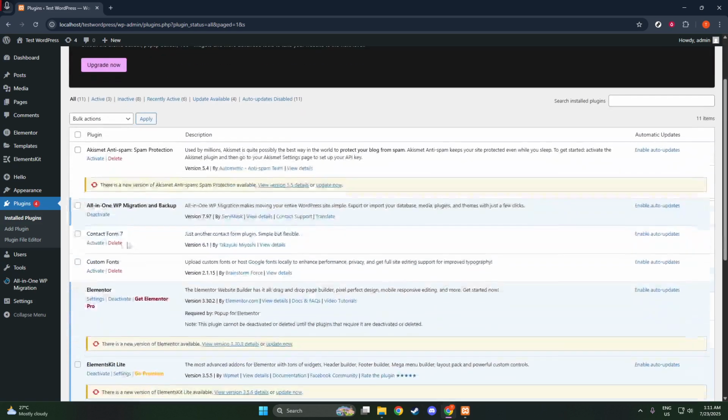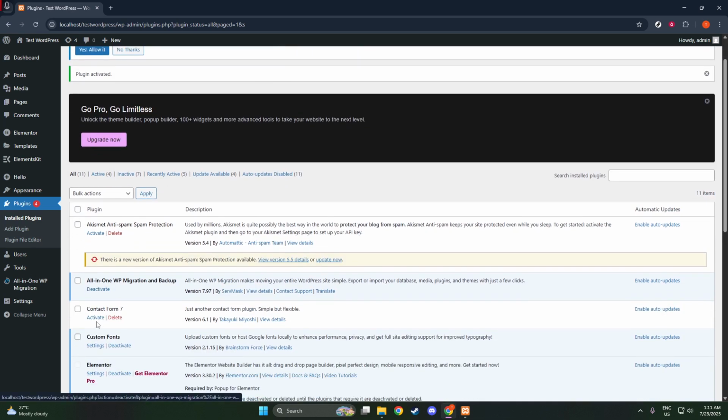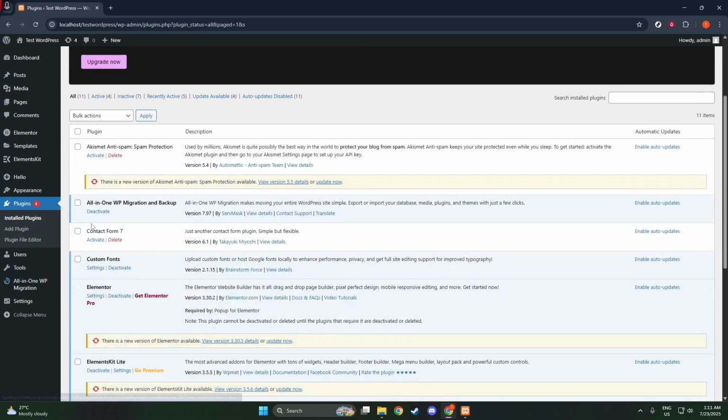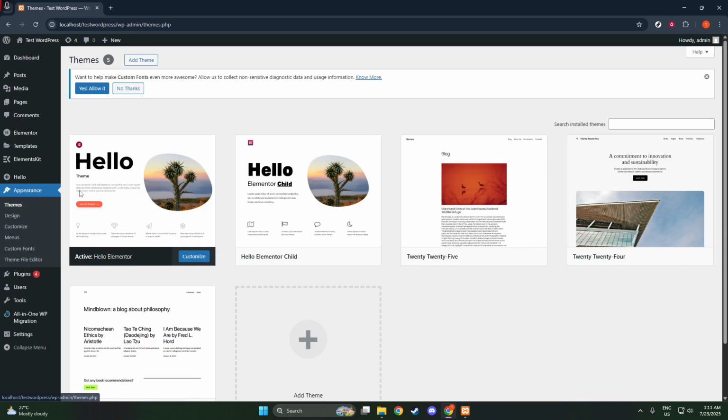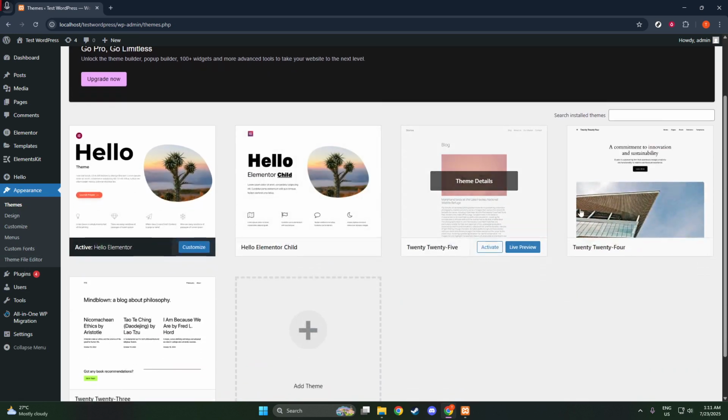Now, if disabling plugins didn't solve the problem, or if you've reactivated all your plugins without finding the cause of the error, it's time to consider your theme. Sometimes, the theme you're using may have compatibility issues with Elementor that could lead to a 500 error. To check if your theme is the issue, temporarily switch to a default WordPress theme, such as 2021. This approach is similar to plugin isolation. By simplifying the elements of your site, you can clearly identify the cause of your problem.